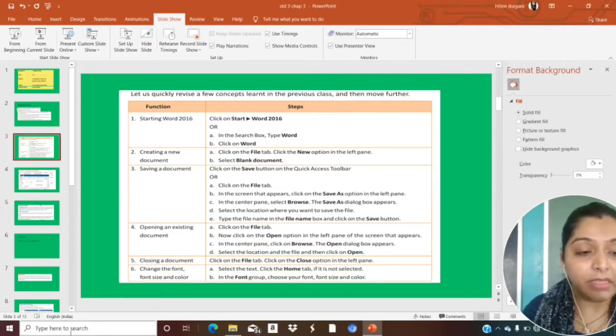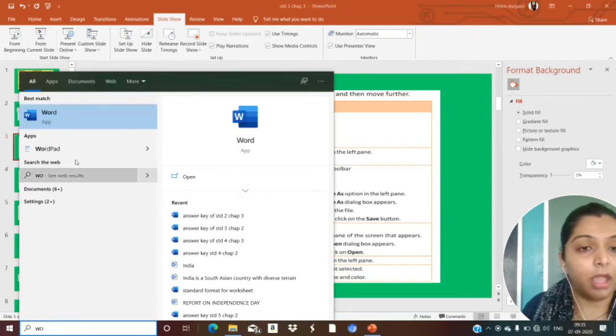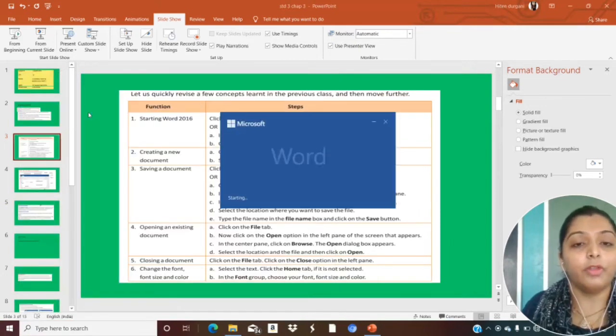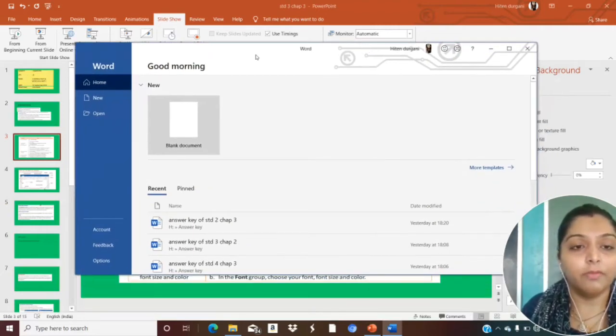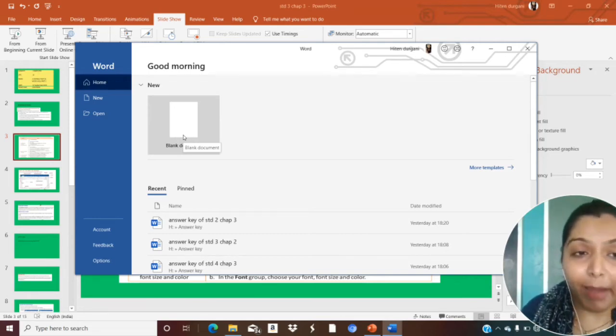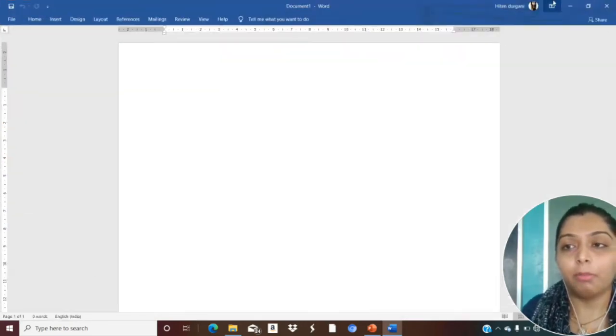See, this is my search box. Are you all able to see? Okay, this is my search box. Here I will type Word. See, I got the Word software. Okay, it's opening. Now, this is your Word document. Okay, this is the first screen which we get when we open our Word document. I will click on my blank document.